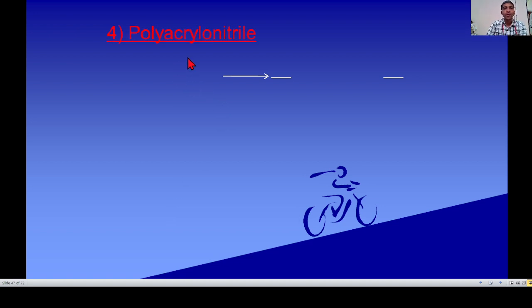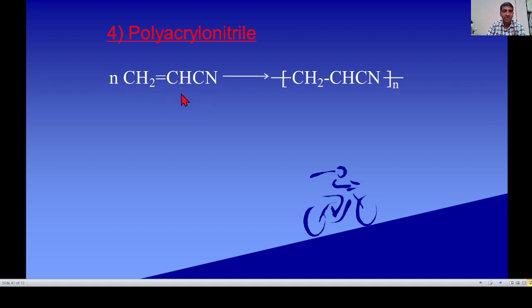Next polymer, polyacrylonitrile. The monomer of polyacrylonitrile is acrylonitrile. It is also called vinyl cyanide. The IUPAC name of vinyl cyanide is prop-2-enenitrile. It is the IUPAC name of vinyl cyanide or acrylonitrile.